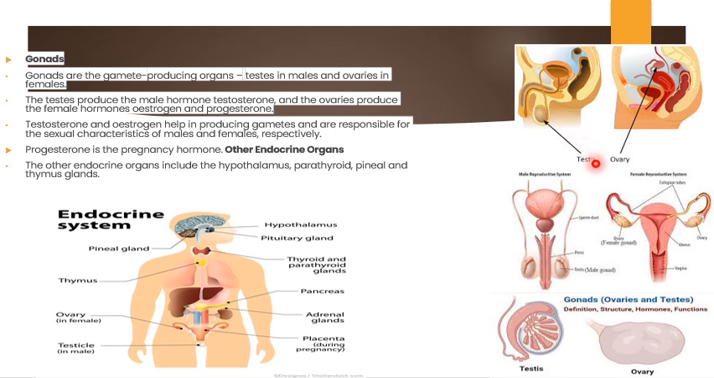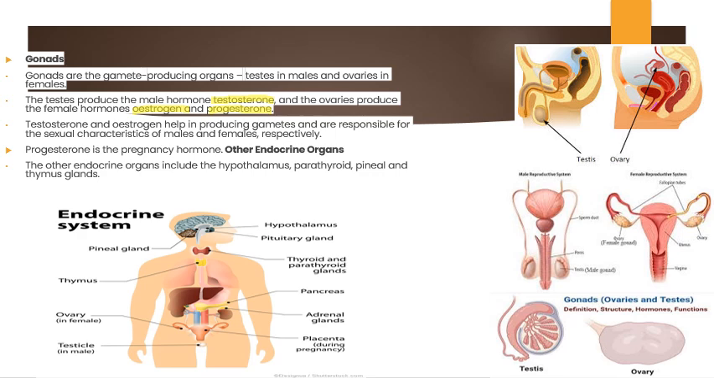Okay, the testes produce the male hormone testosterone, and the ovaries produce the female hormone estrogen as well as progesterone. It's very important, children, try to understand. So testes produce testosterone and the ovaries produce the female hormone estrogen as well as progesterone. They may ask you in the exam.